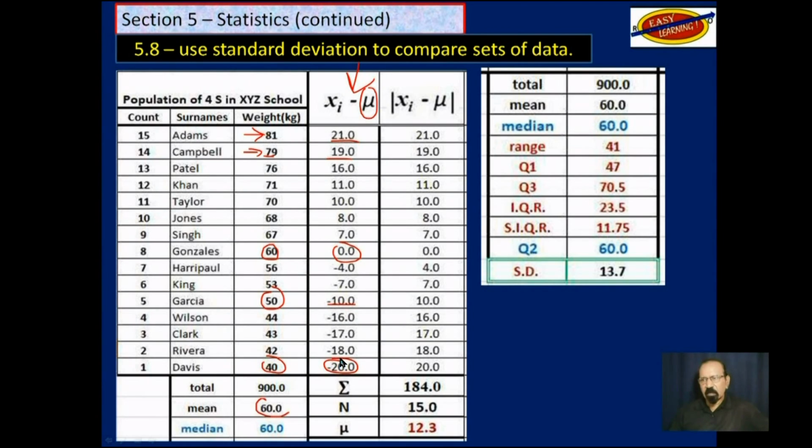Remember, 60 is the mean. If we add all of those, we will get 0. So what about if we take the absolute value of those? Let's ignore the negative sign.